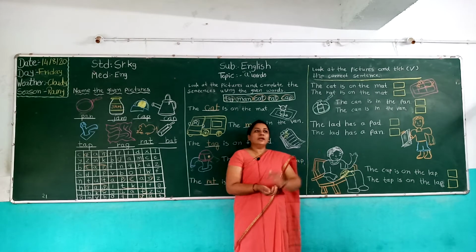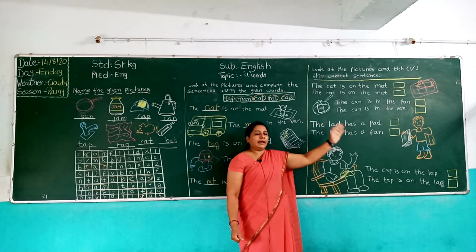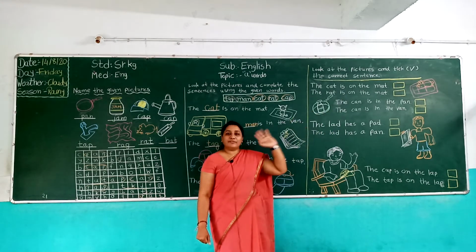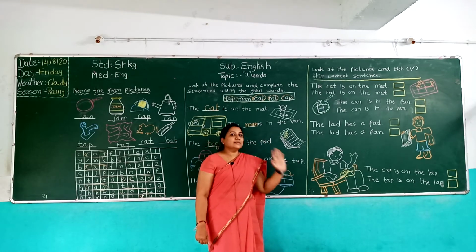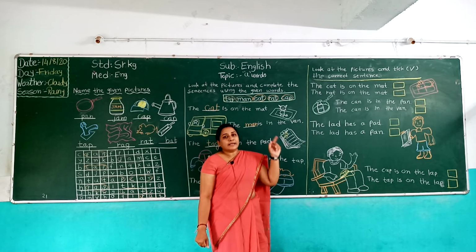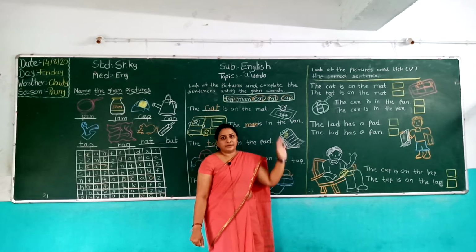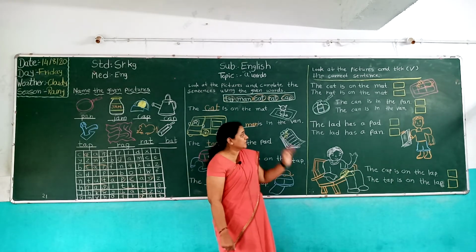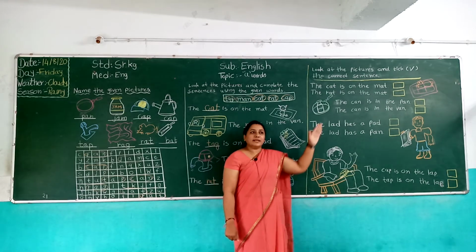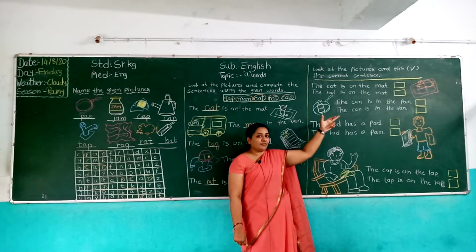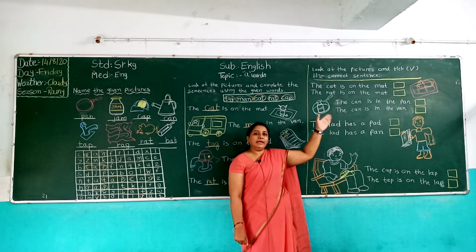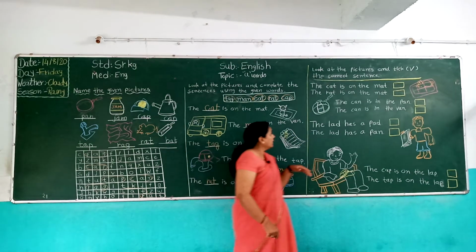Which sentence is related to the picture? That sentence is related to the picture. We take the correct sentence. First of all, we look at the picture. Then you read the sentence. Now which sentence is related to the picture? So that we tick.